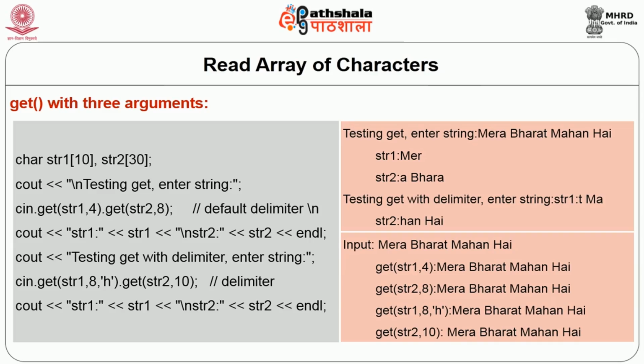And after that, next is get STR2, 10. So up to 10 characters it will scan, or until the delimiter. Here the delimiter appears before 10 characters, and therefore the last extraction is HAN space HAI in STR2. So this is how the extraction is terminated, either at the delimiter or after reading count number of characters.